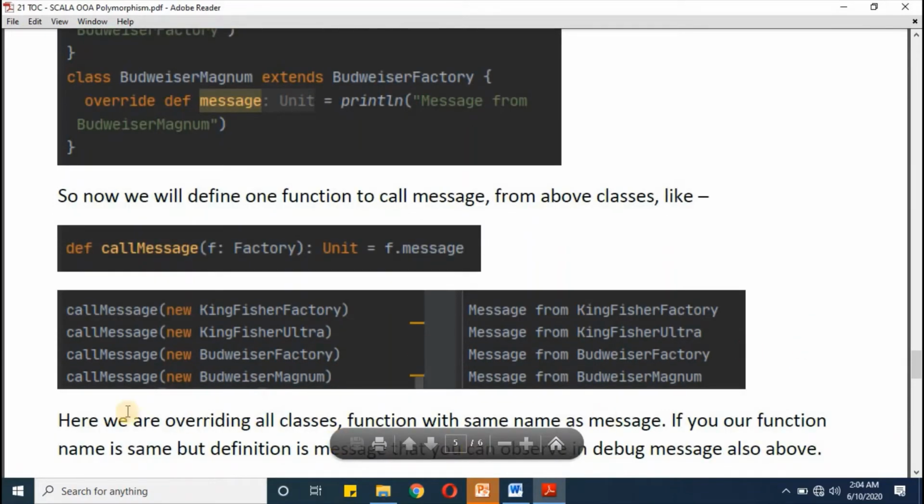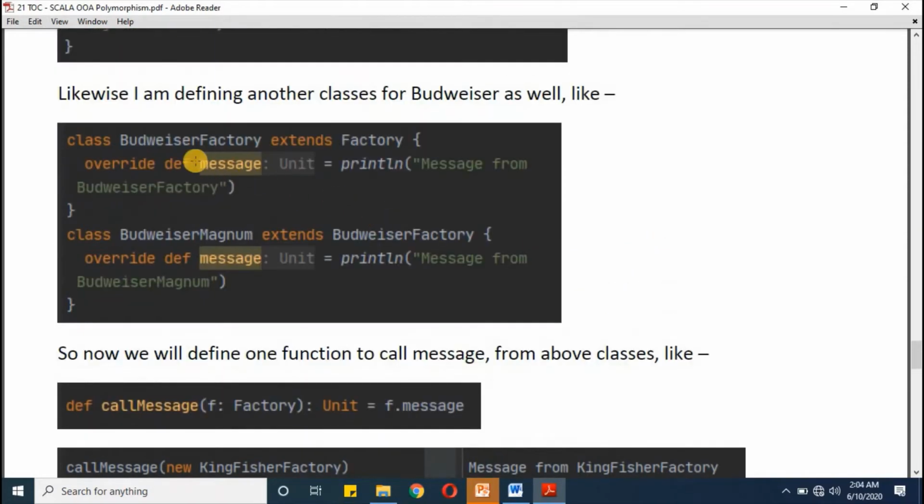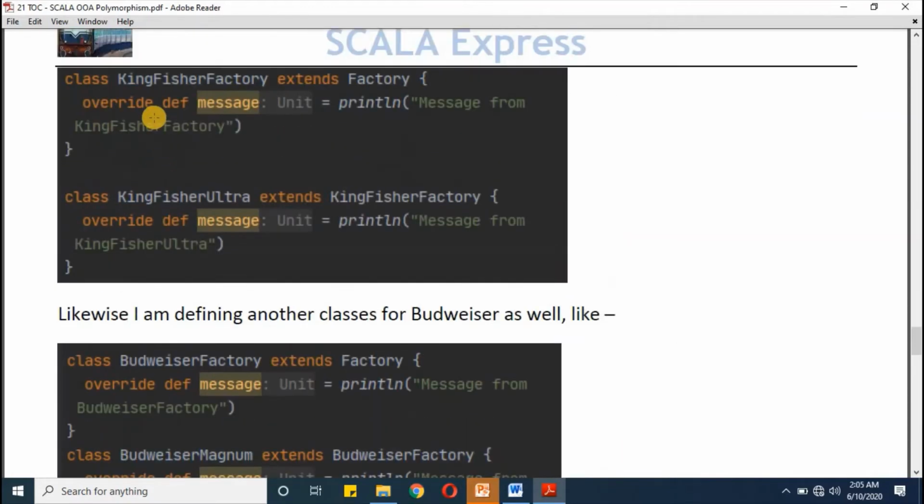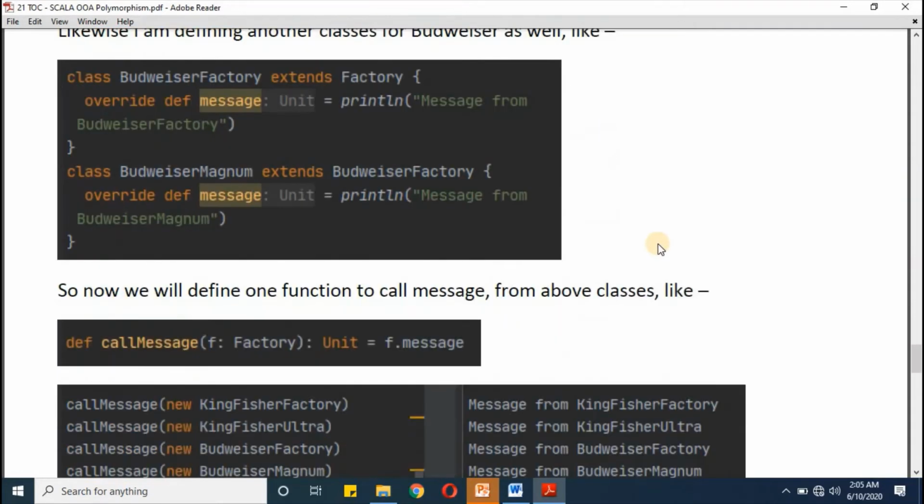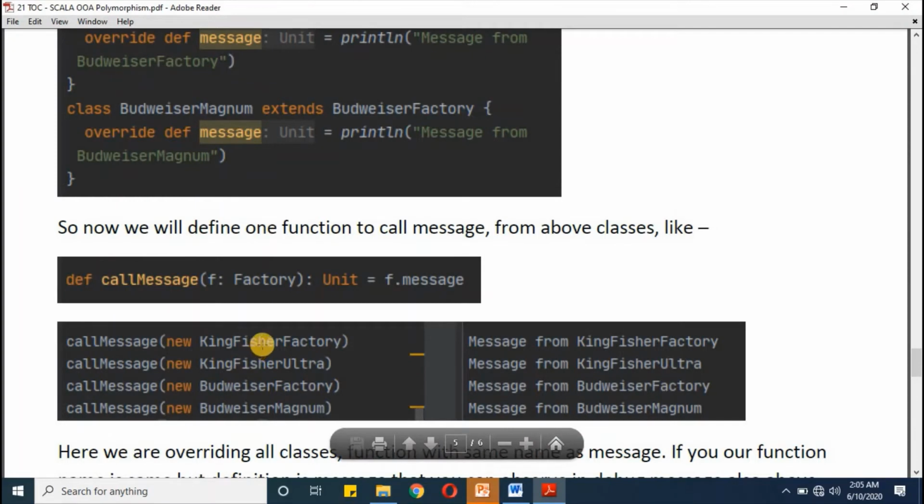So here we are calling this callMessage, and since it is a factory type and factory has been extended to all these classes, if you see, Budweiser factory extended factory and Budweiser factory got extended here in Budweiser Magnum. Likewise we have done for Kingfisher also. Kingfisher factory extended factory, and then Kingfisher factory got extended here for Kingfisher Ultra. So when we call this, it will not have any compatibility issue. These classes are all compatible with each other. In fact, they have a parent and child relationship.